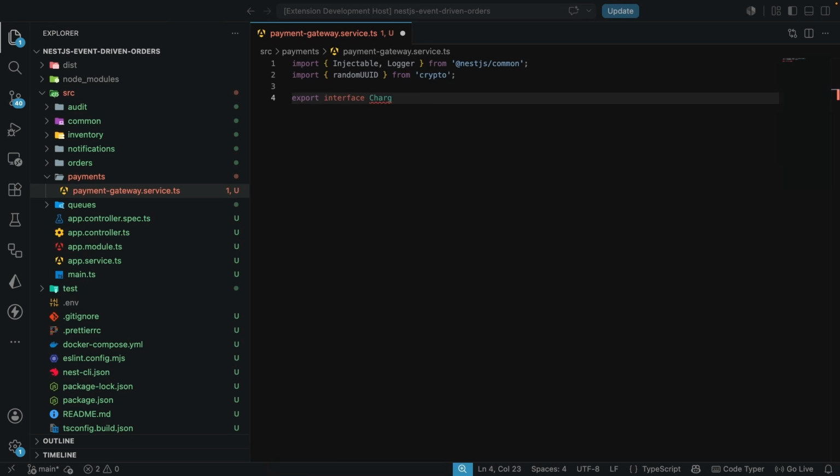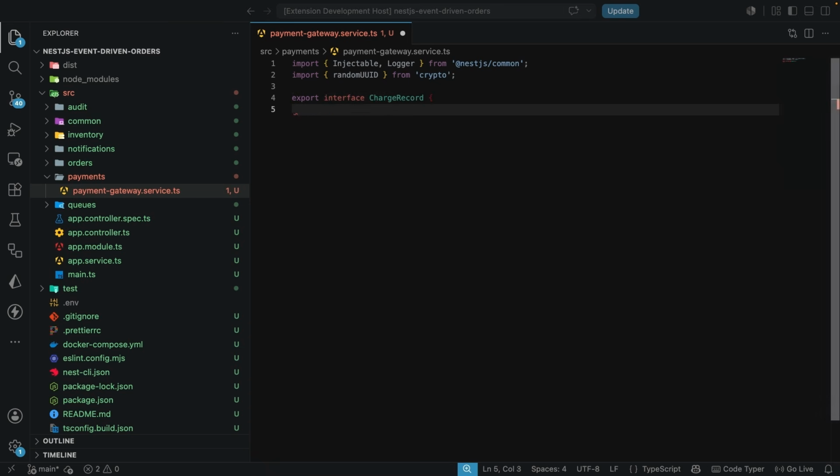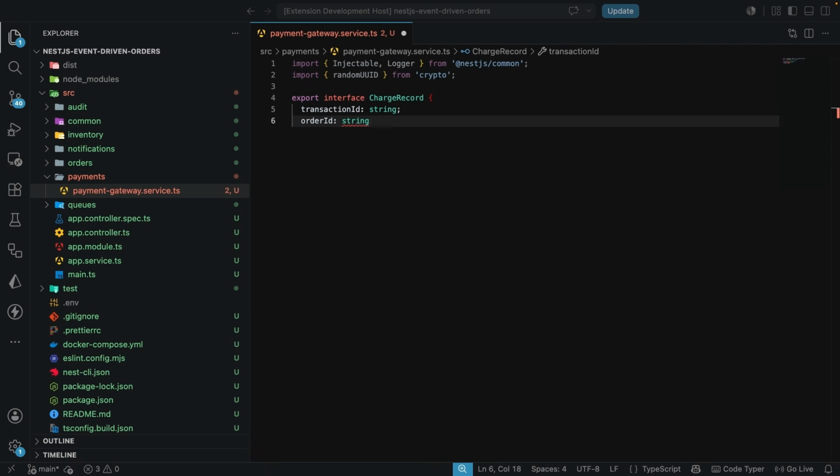We're exporting the interface ChargeRecord, which is this object. So the transactionId, which is of type string. We're also going to have the orderId, which also is of type string. Then we're going to have the amount, which is of type number. And lastly, we are going to have the chargedAt, which is going to be of type Date.